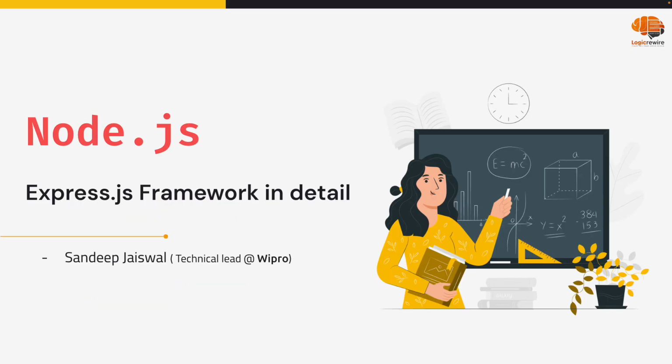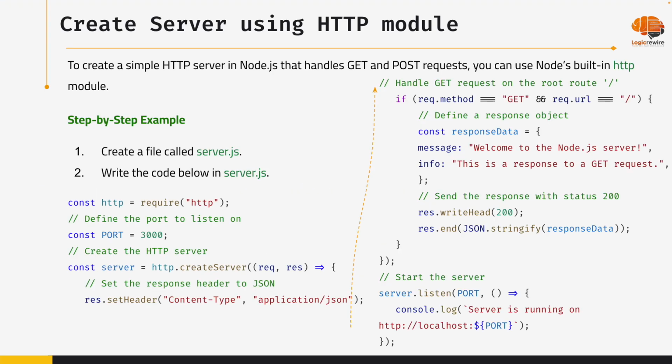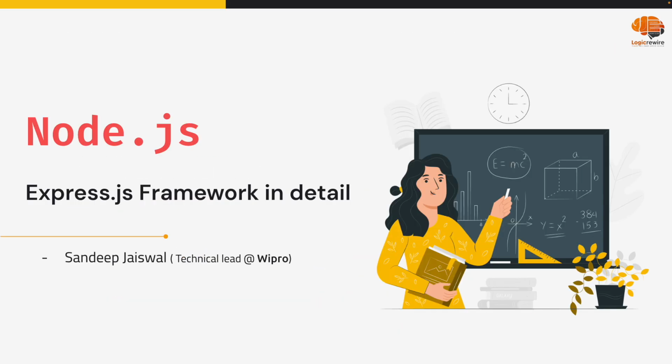See, every module has its own features, right? HTTP is a module, okay? But Express.js is a framework. There is a difference between a framework and a library or module. Framework, what is it? How can I tell?